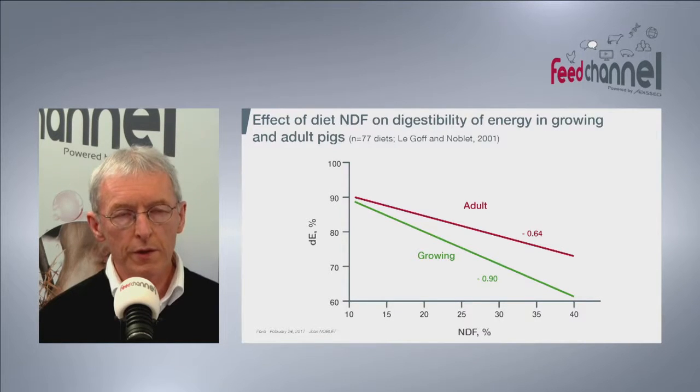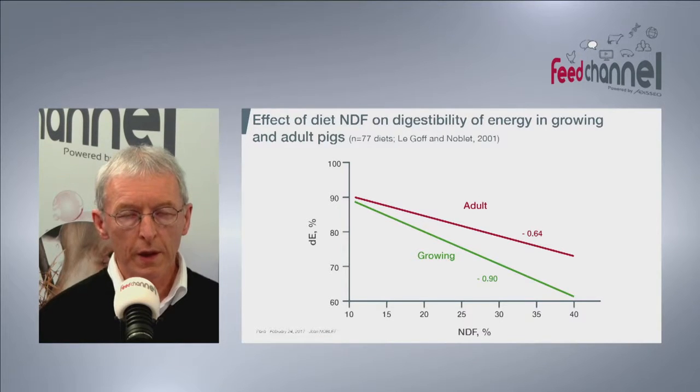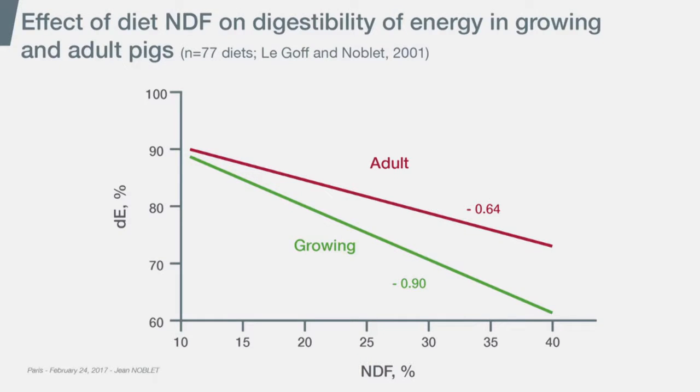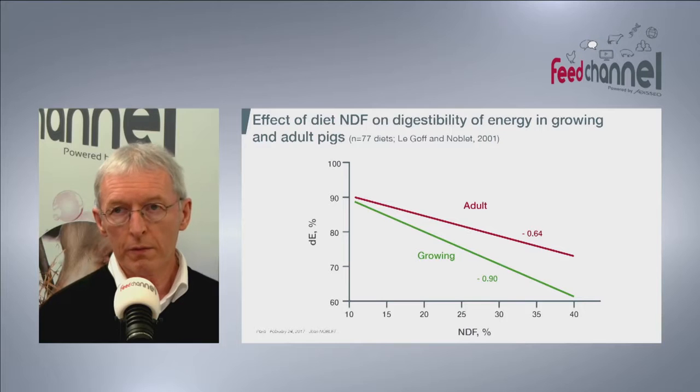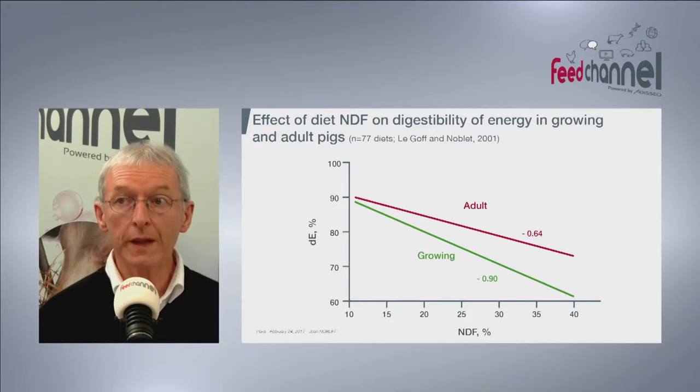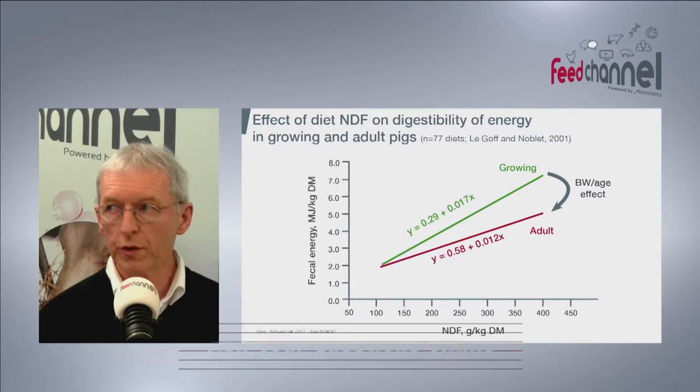But what is also interesting on that slide is that when you give the same diet to adult pigs instead of young growing pigs, you have a marked difference in energy digestibility. The digestibility is much higher in adult pigs. So that means that from the feed given to a growing pig, there is still some energy and some nutrients which are excreted by the young growing pig that can be valued and used by an older pig.